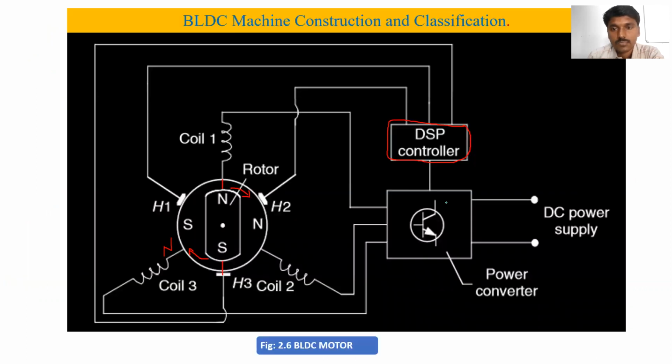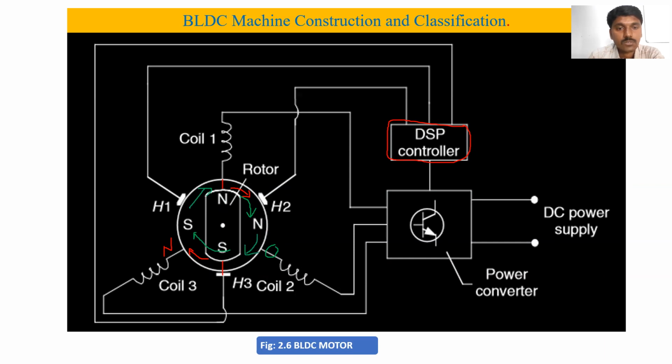Is it clear? Here there are a number of switches. If the rotor is stopped at this position, then this coil should be excited, and this coil should be excited. It will become a south pole or a north pole, depending on the poles. Accordingly we have to do the excitation, and accordingly the rotor will be rotated in this direction.